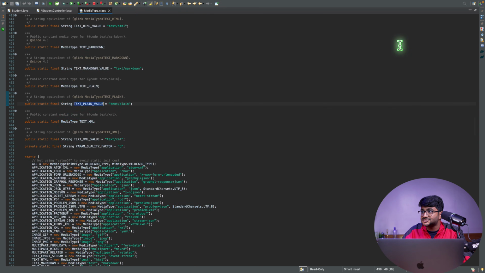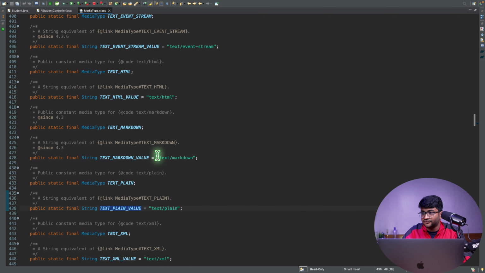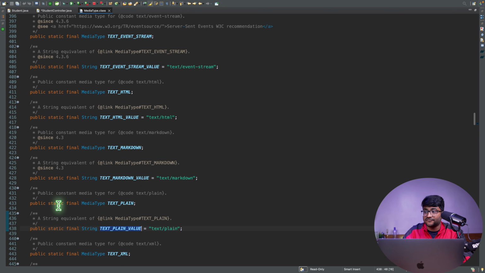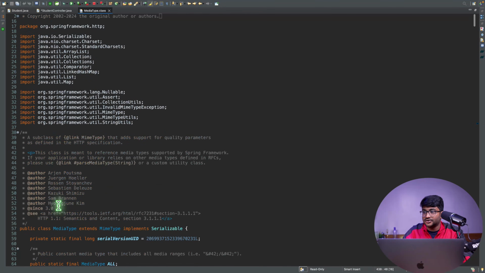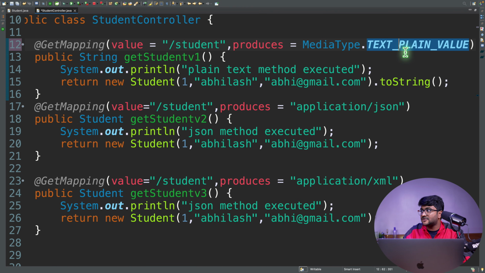If you click on this, it will take you to the MediaType class. The class name is MediaType, and you can see they have a constant defined over here called TEXT_PLAIN_VALUE, and this is the value for this variable. So instead of writing this manually, they have already created some variables. You can just refer to this static variable, and static variables can be directly referred to by the class name. So you can just do MediaType dot that variable name. The TEXT_PLAIN_VALUE is basically going to give you text plain.